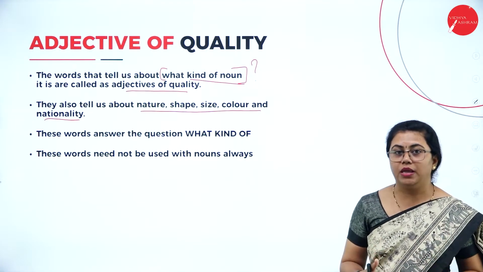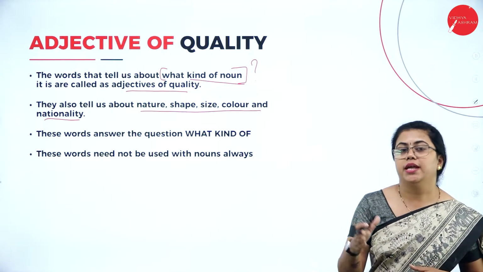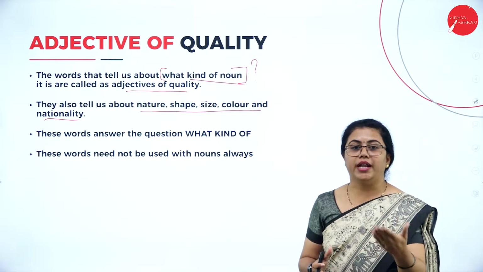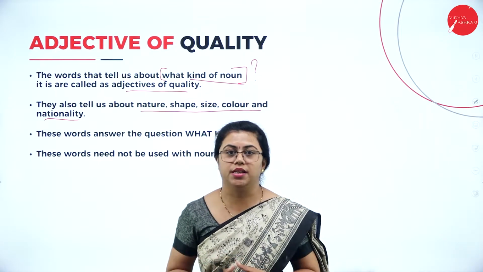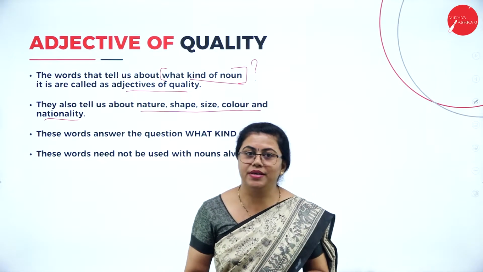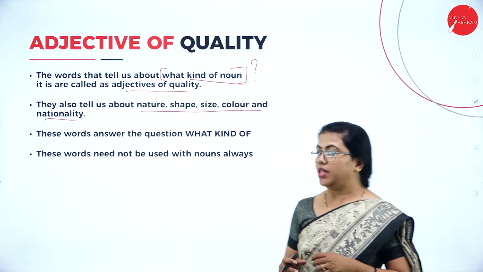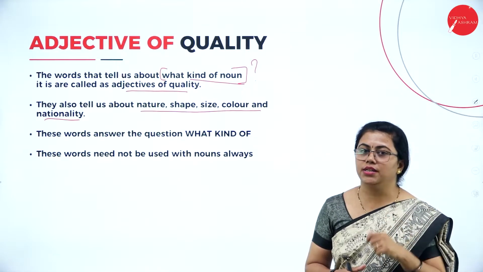Do you have a big box? Yes, I do have a big box. What kind of box is it? It is a big box. There you get to know the size. So what kind of person is this? This person is a very moody person. So moody, or maybe a calm person, a jovial person. So what is the nature of this person? There you get to know the adjective of quality, that is, what kind of person that is.